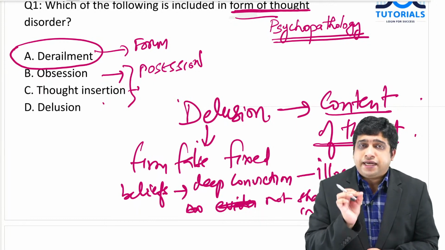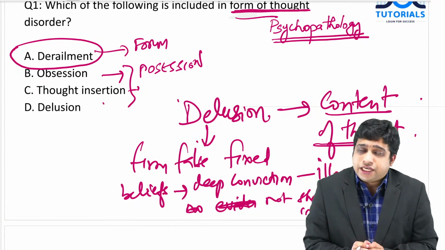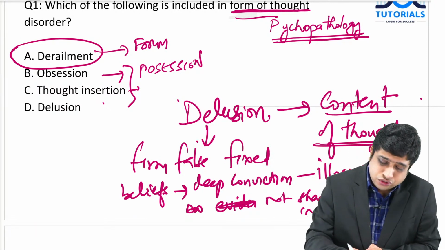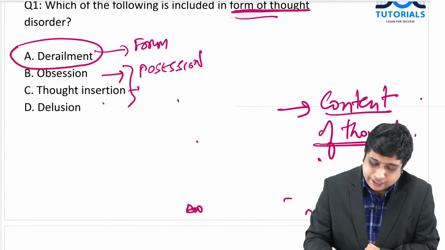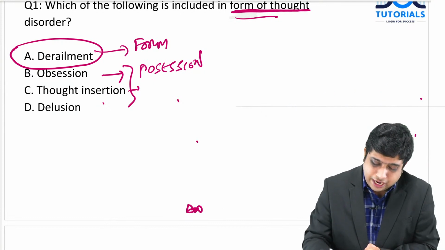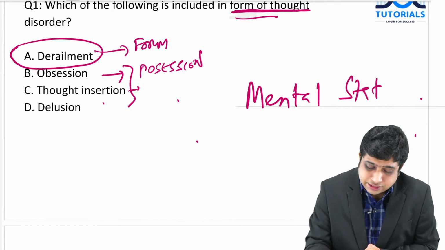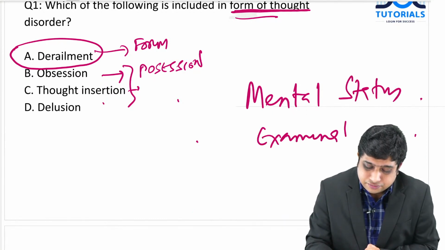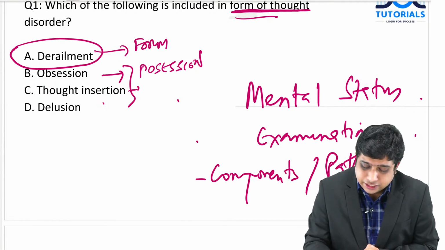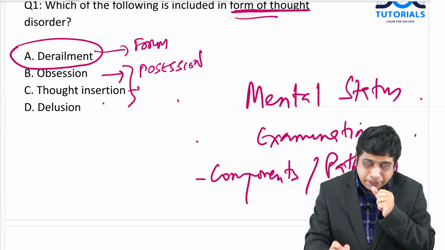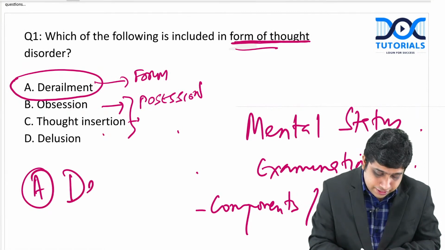Mental status examination components and terminologies are now frequently asked in entrance examinations. So when you study psychiatry nowadays, you should have some idea about the mental status examination components, pathologies and terminologies. These are important areas. So the answer is A, derailment.